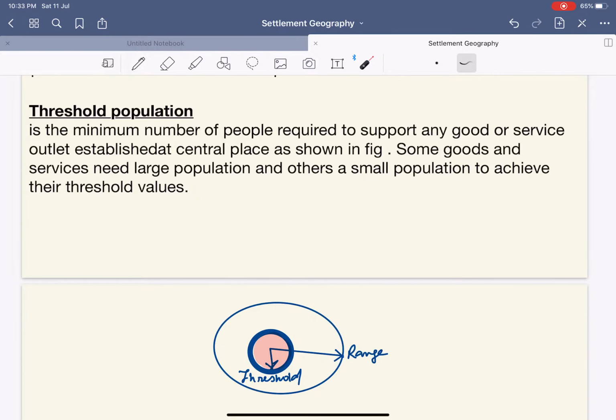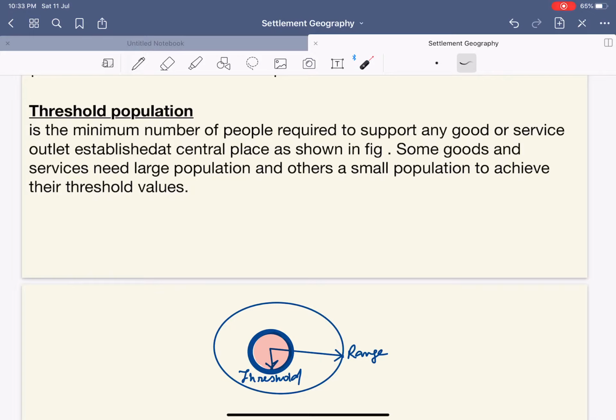I would say that Bhubaneswar has a Mercedes car showroom. Now, for this Mercedes car showroom to exist, people must purchase this Mercedes car. So basically, it says what exact population of people is required to serve for the survival of this particular establishment, that is a Mercedes car showroom. I would say that it depends. That is what is called the threshold population. Threshold population is nothing but the number of people which is required to support any goods and services.